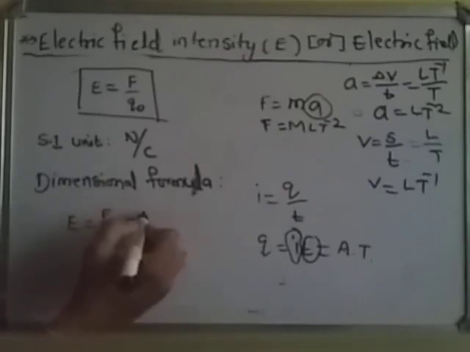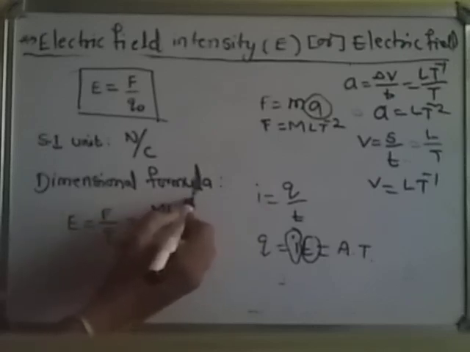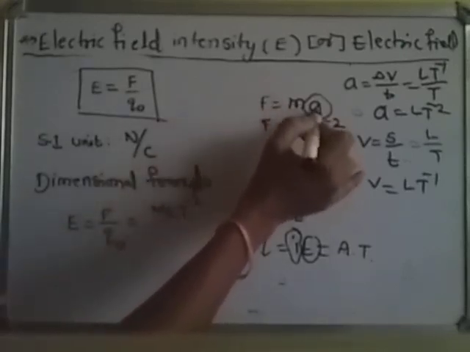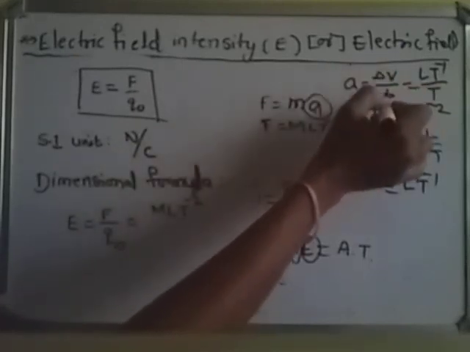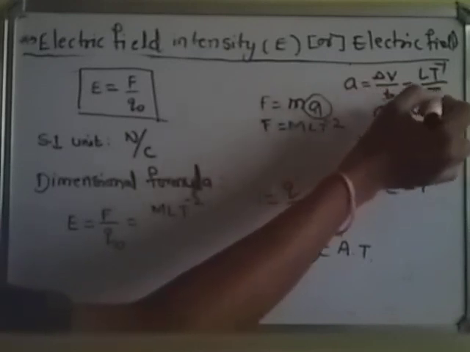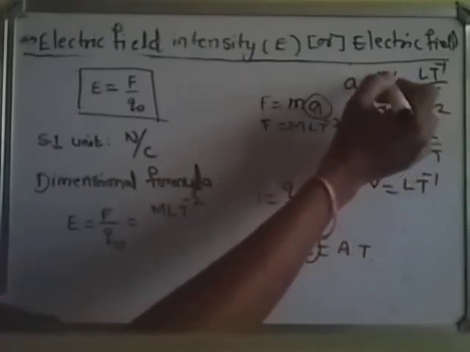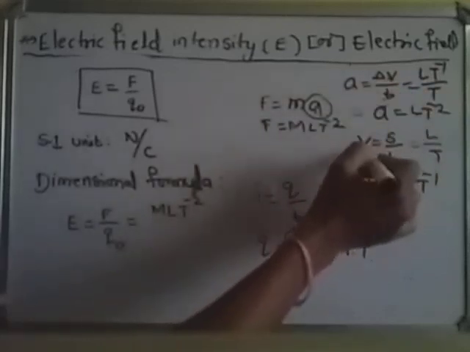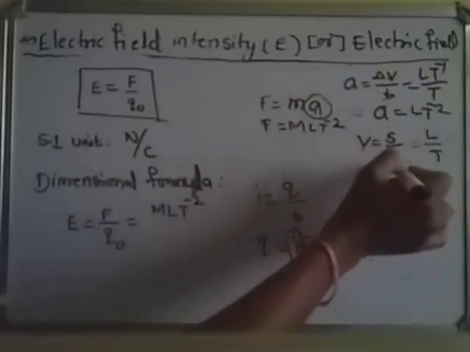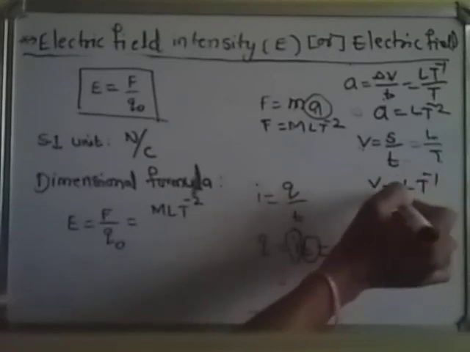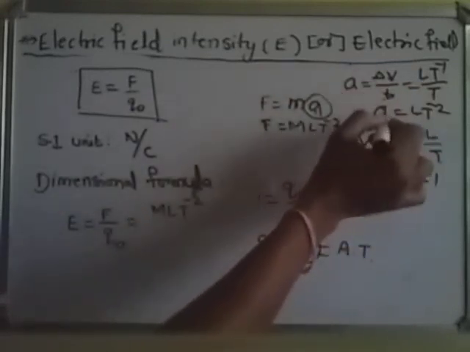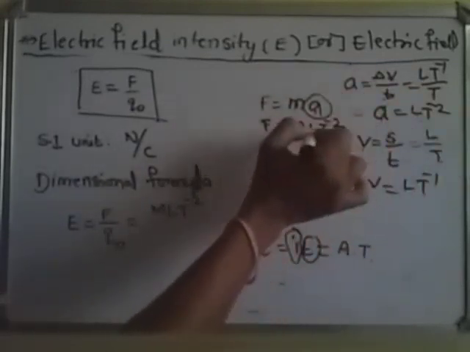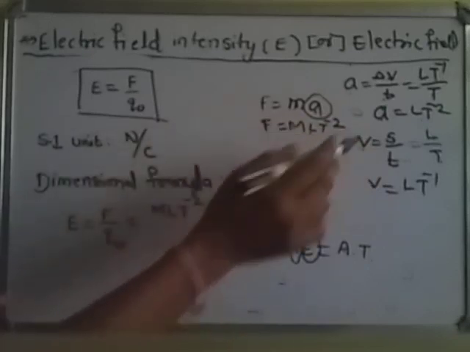The F dimension formula is MLT power minus 2. The formula for F is ma. In that, m is a fundamental physical quantity, and for acceleration we directly write the formula, change in velocity by time. In that, time is already a fundamental physical quantity, and velocity is not. Velocity is equal to displacement by time, where displacement is L and time is T. So velocity is expressed in fundamentals as LT inverse. With the help of velocity and time we get the dimension formula of A, and we write it here. Then finally we get the dimension formula of F.